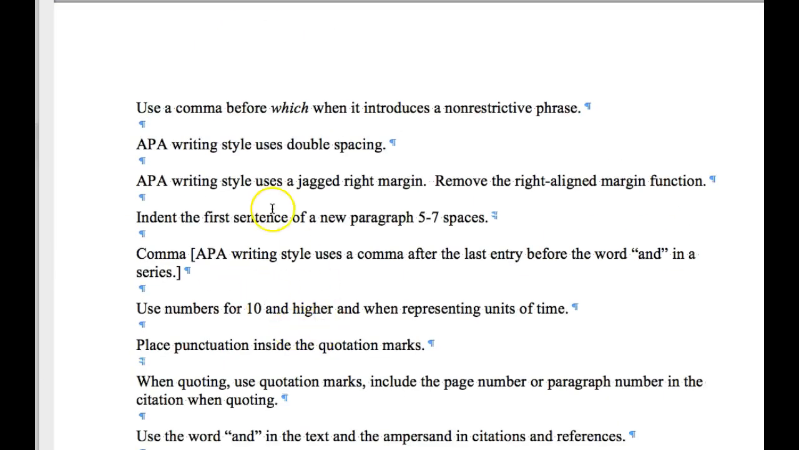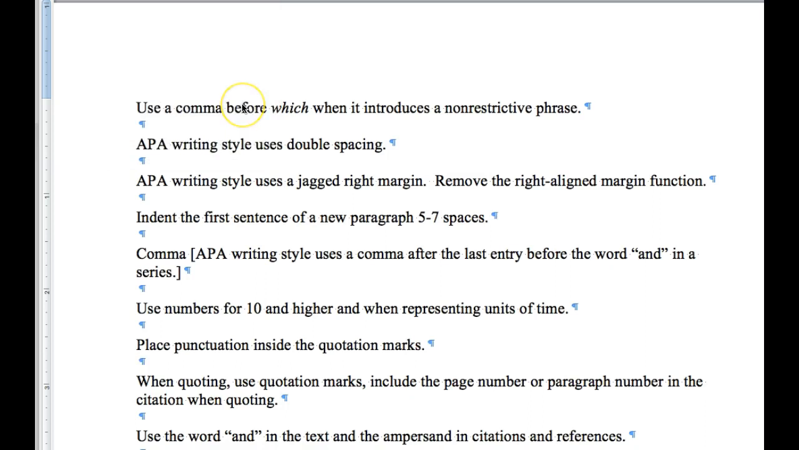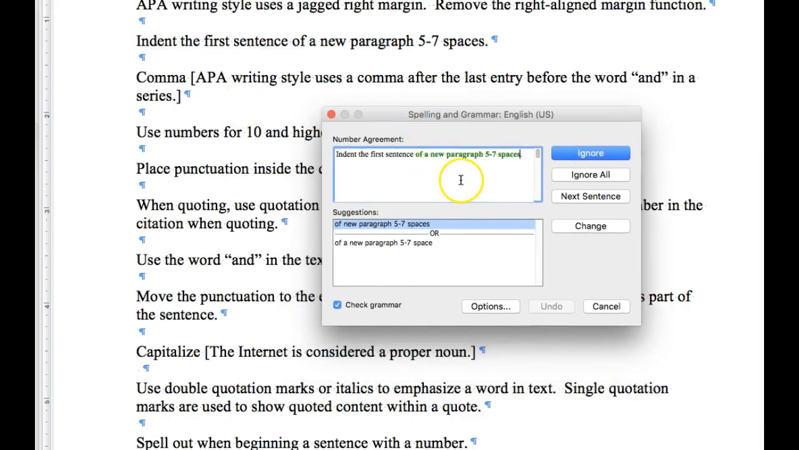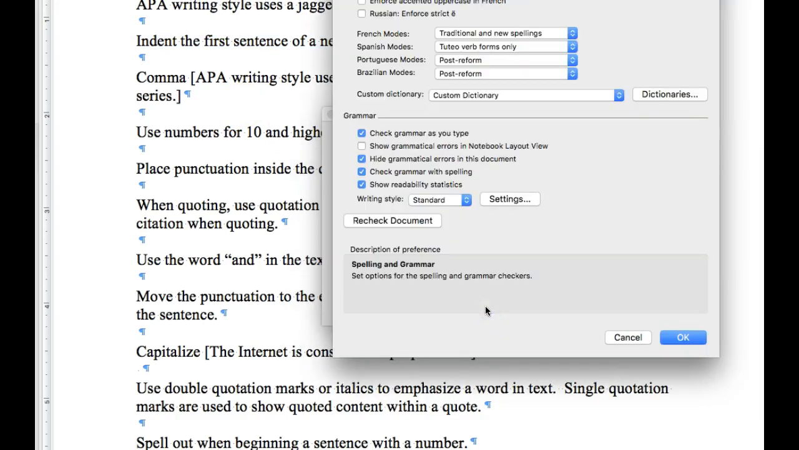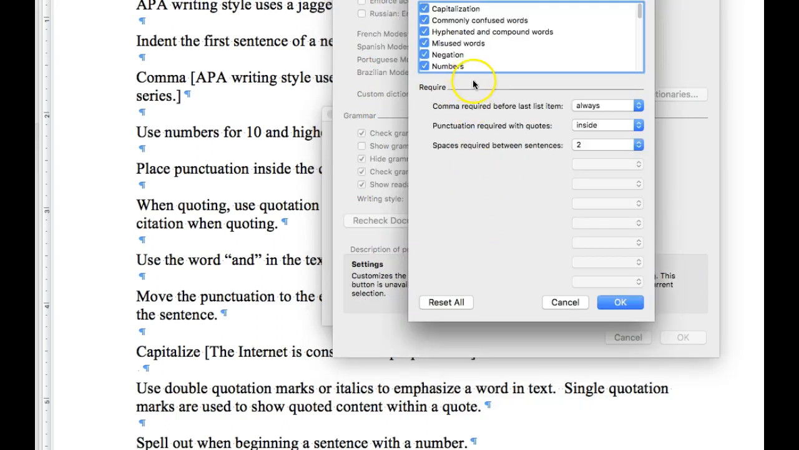One other thing I can show you here. If you go to Tools and click on your spelling and grammar check, this box comes up, so come down and click on Options, and you can see you can check all of these things to help you with format. If you click on Settings here, you get some more that you can click on and use.